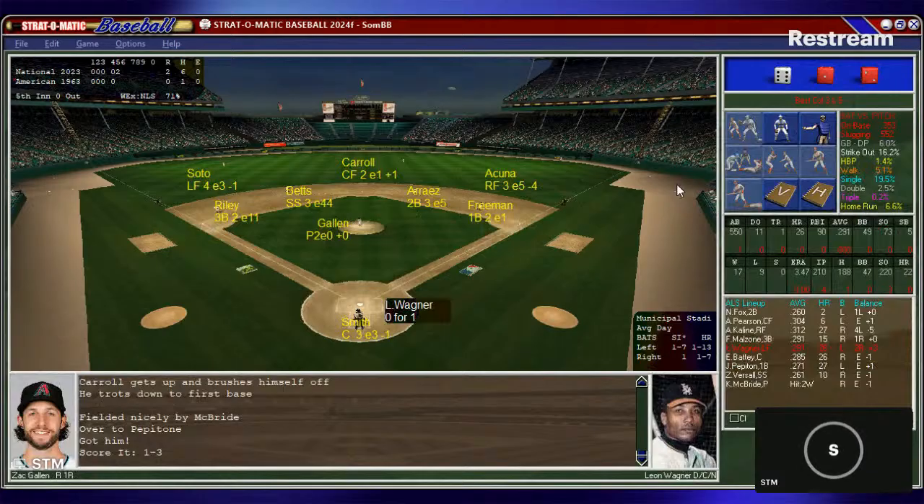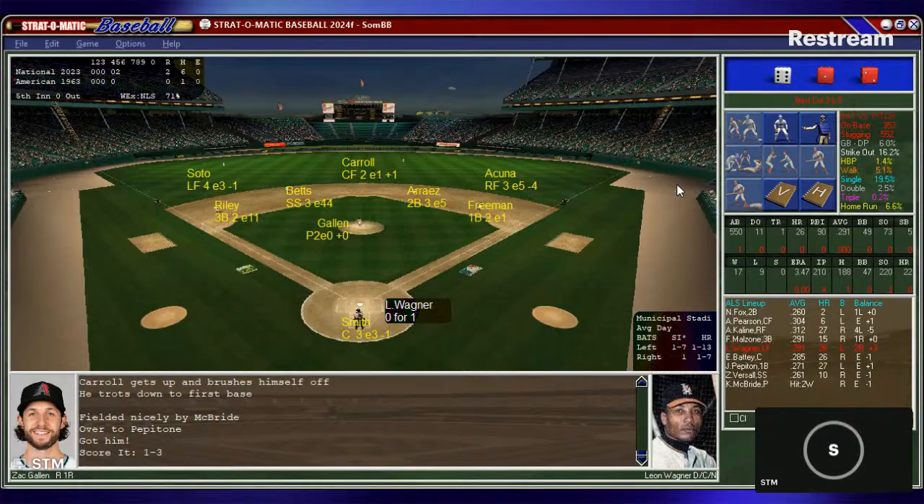It is the Time Machine All-Star Series. National League 2, American League nothing. National League representing 2023, American League 1963. If you remember our last game, we did the American League 2023 taking on the National League 1963.